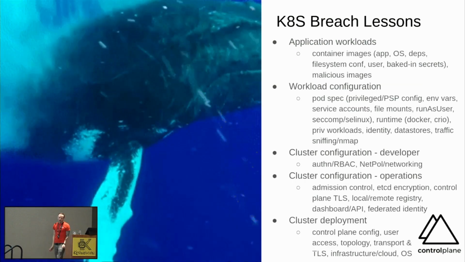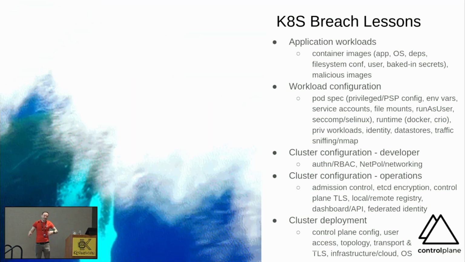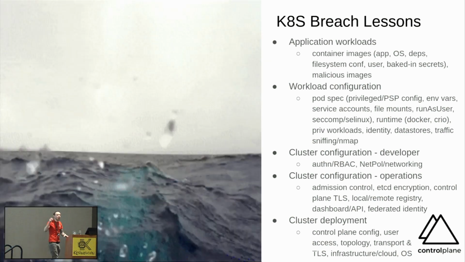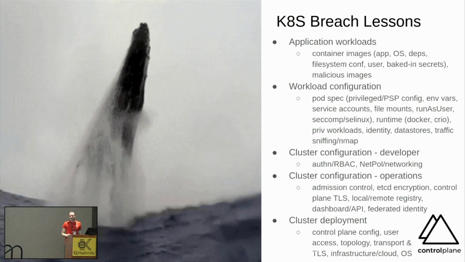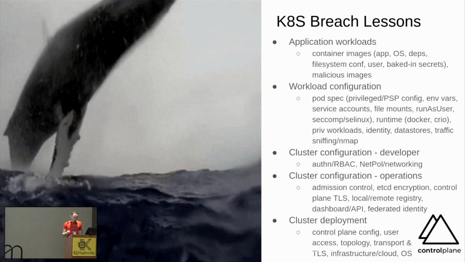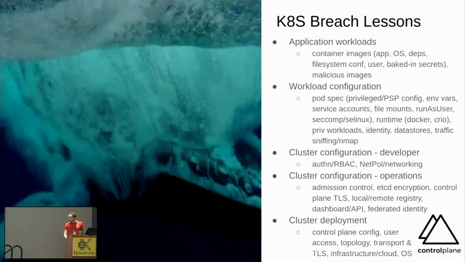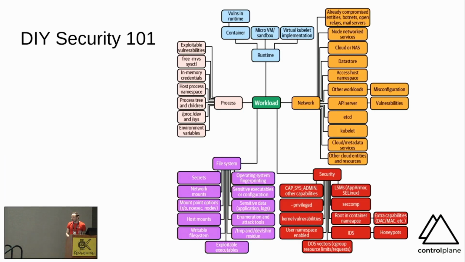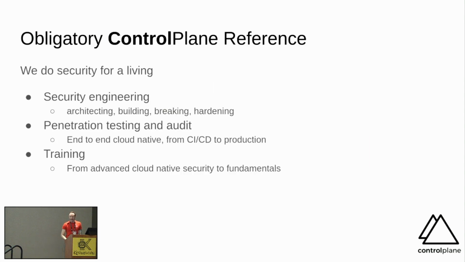Kubernetes breaches. There are loads of ways we can get breached. Again, lists versus graphs. We need to be authoritative and fastidious in order to ensure that we have a rigid security posture. When pen testing, I like to use this. This is from the back of the book. It's kind of a mind map that was turned into a circuit board, just enumerating places that things can go wrong. Obligatory control plane reference. This is our job. We really enjoy it.